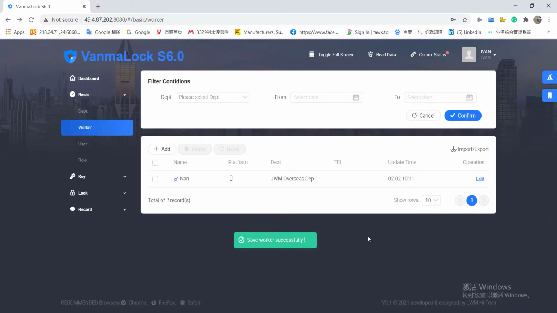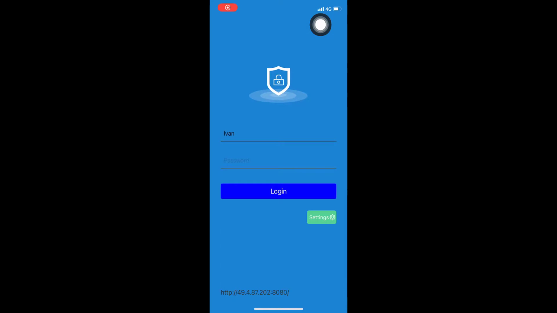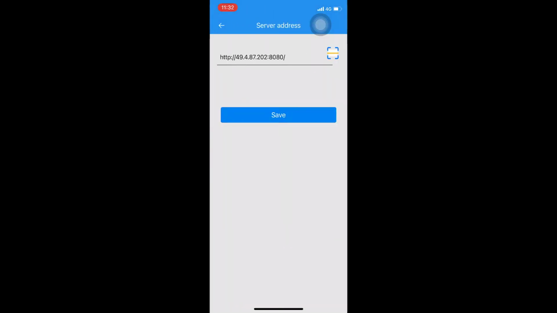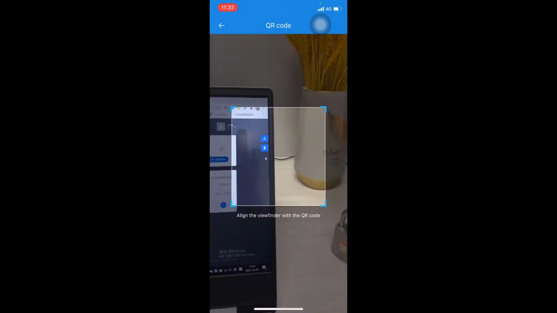After these settings we can go to mobile phone to set keys and locks. Log in the app by username and password. You could type the server address or use your camera to scan the code on the software by clicking the settings on the corner.